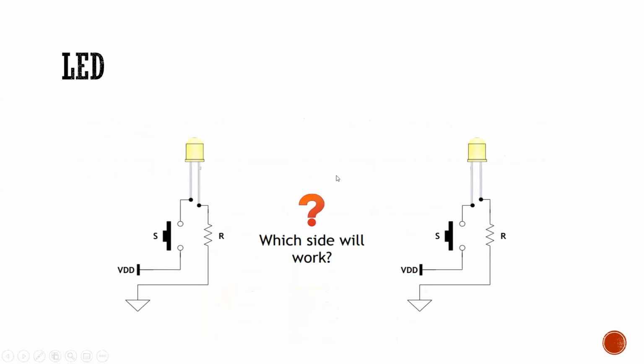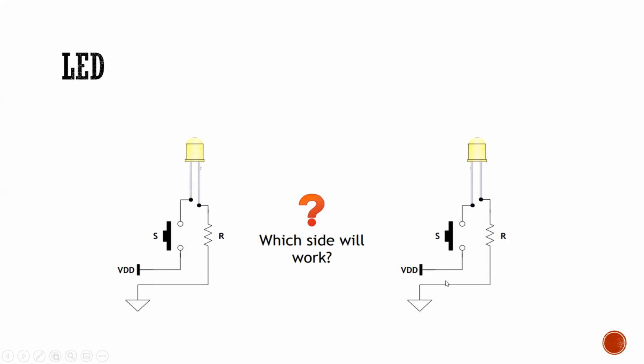Here there are two types of interfaces with the LED circuit. Which side will work? In part A, when the LED is connected, the negative terminal is connected to the VDD supply and the positive terminal is connected to the ground. When the switch is pressed, VDD goes to the negative terminal and it will act as reverse biased.